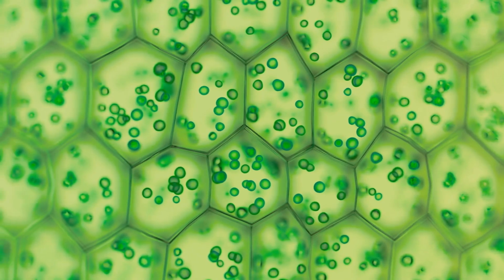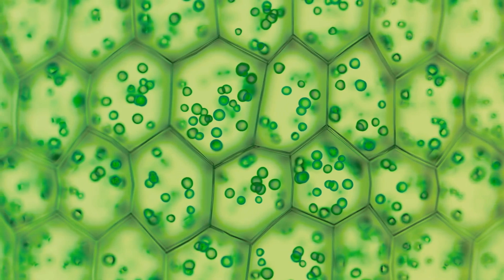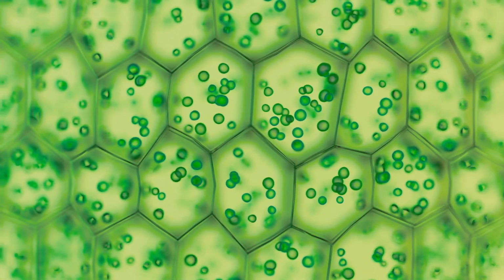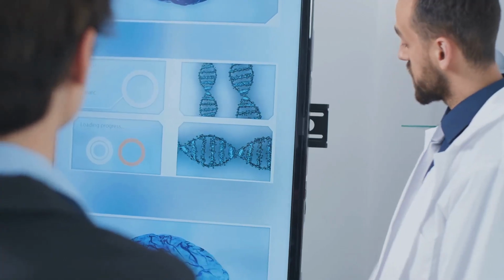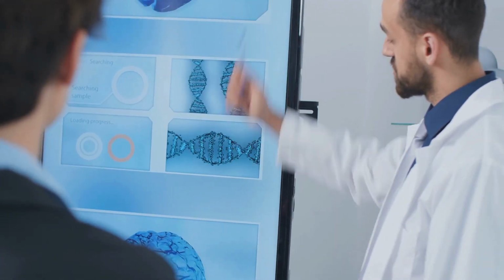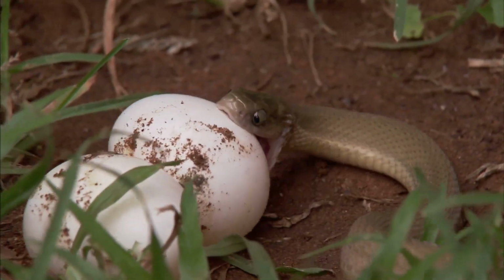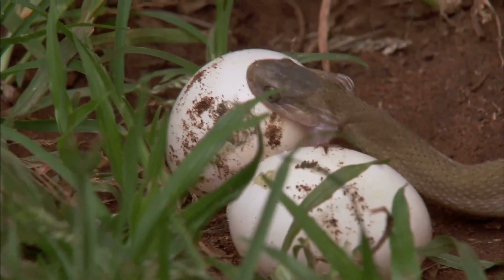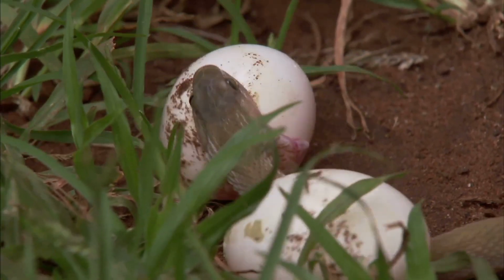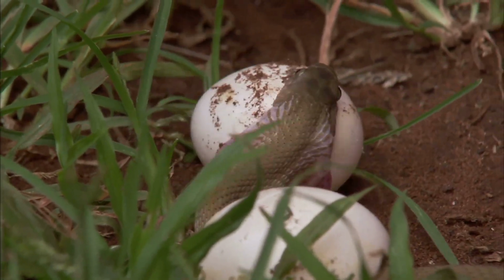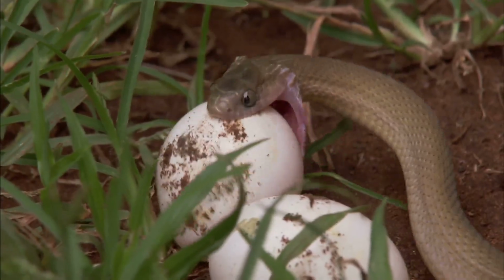Temperature and light also impact cell differentiation, particularly in plants. In many species, exposure to light triggers the differentiation of cells into chloroplast-rich tissues that perform photosynthesis. Similarly, temperature changes can influence which genes are active, affecting how cells develop. For example, certain reptiles exhibit temperature-dependent sex determination, where the ambient temperature during embryonic development determines whether an organism develops male or female reproductive cells.